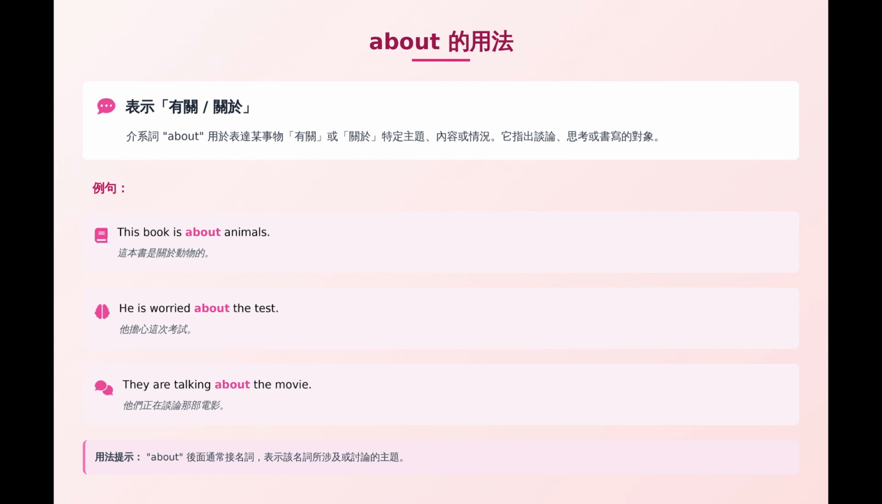Examples. This book is about animals. He is worried about the test. They are talking about the movie. Usage tip. About is usually followed by a noun to indicate the subject being discussed.